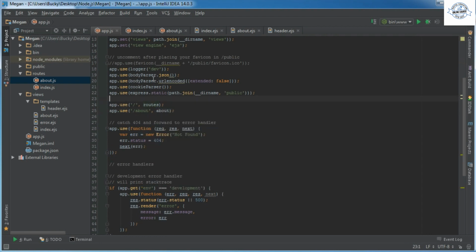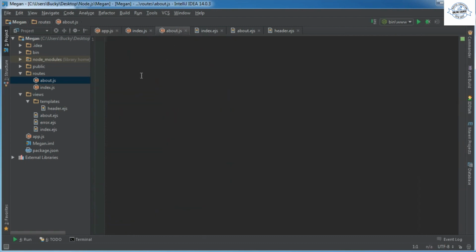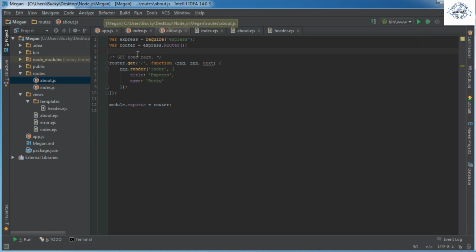Alright, so what we're saying here is whenever the user makes a request for the about page, use this right here. And this is just, as you can see, this file right here, which is empty, but we can change that right now. This is actually going to be really similar to index.js, so we can just paste that in there. And what do we want to do here? First of all, change my comment.